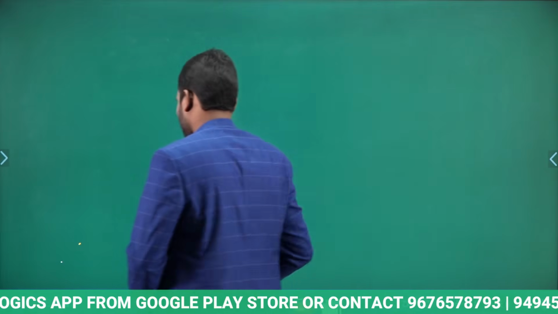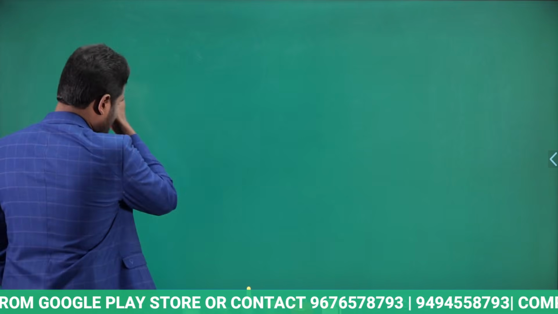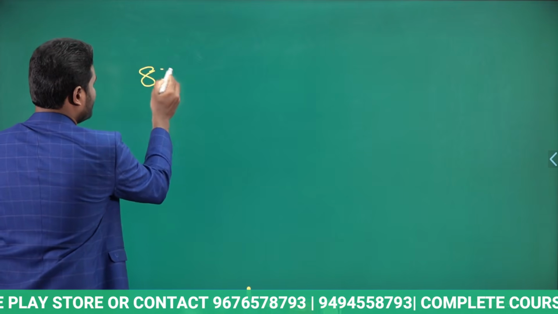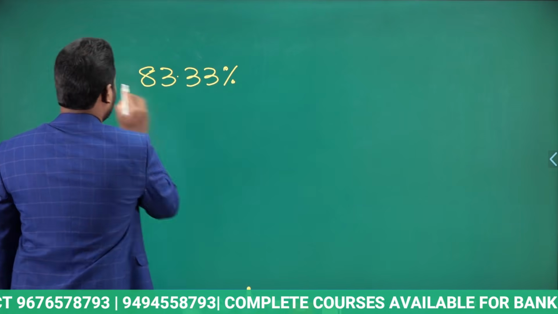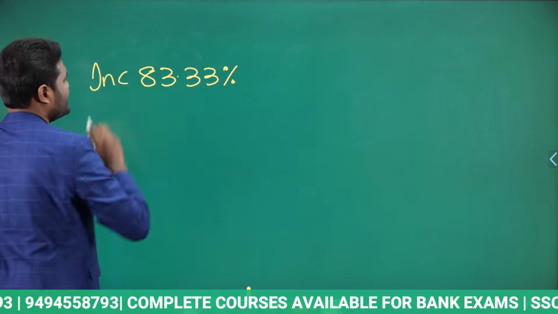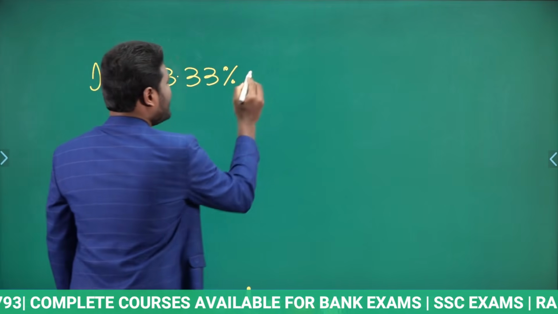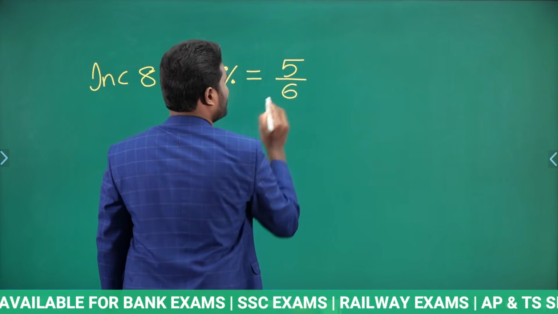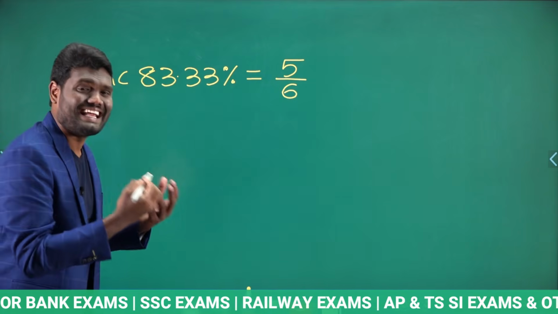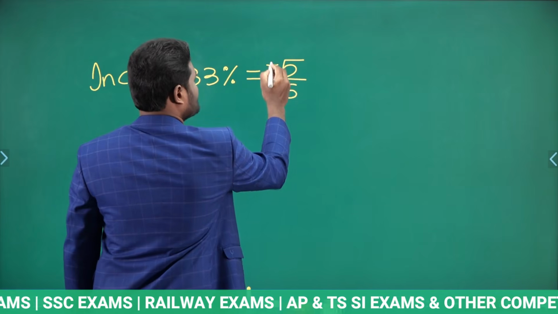Let us take an example, a number is increased by 83.33%. Okay. What is 83.33%? 83.33% is 5 by 6. Now when I say increased, it means plus.